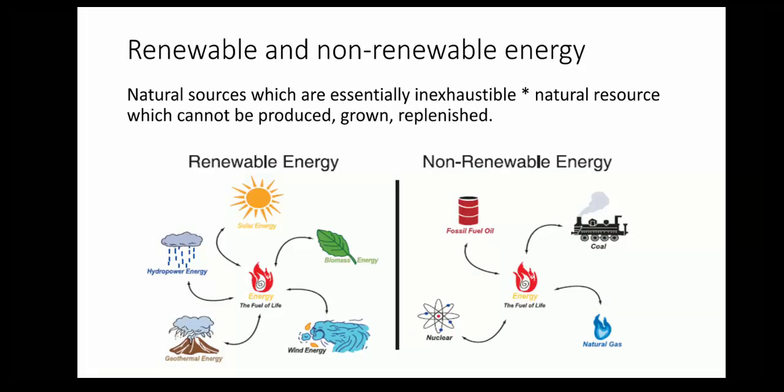Okay, then renewable and non-renewable energies. Renewable energy is the energy obtained from natural sources which are essentially inexhaustible. The examples are wind power, solar power, geothermal and tidal power, represented in the figure below. And a non-renewable energy source is a natural resource which cannot be produced, grown, replenished or used on a scale which can sustain its consumption rate. Examples for this are fossil fuels, coal, nuclear, natural gas. Those are the examples of non-renewable energy sources.